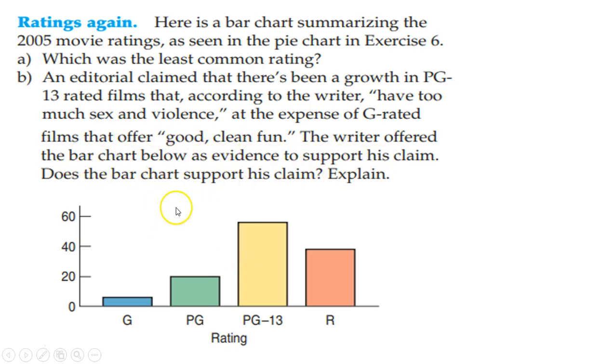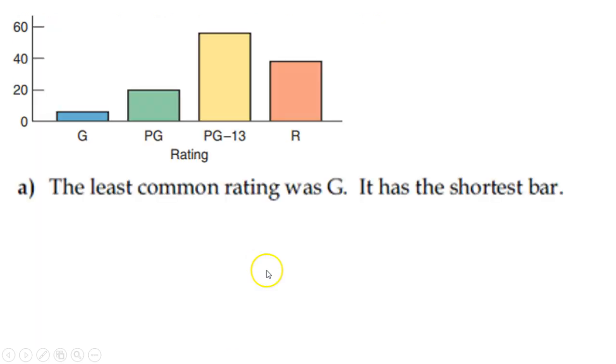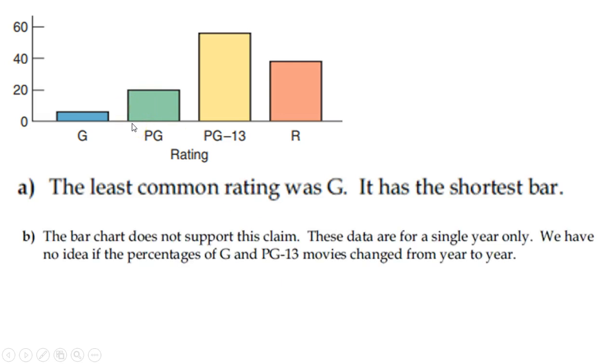Does this support his claim? Well, I don't know if there's more, as in, are they taking away from G and adding it to PG? But I do know that there are obviously more PG-13 movies than this. So there are more movies that are like that. So the least common is definitely G because it is the shortest bar. The bar chart does not support the claim